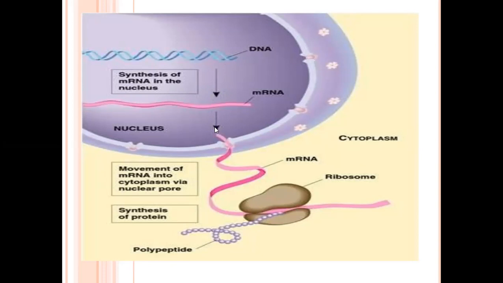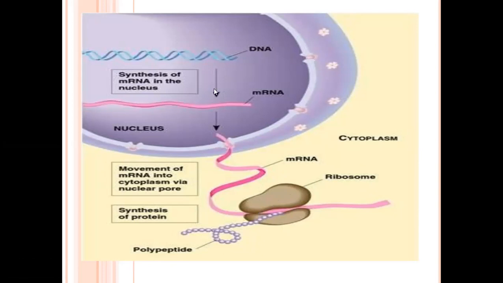The synthesized mRNA enters the cytoplasm, moving via the nuclear pore, and is involved in the synthesis of proteins with the help of tRNA and the ribosomal complex. This process is called the translation mechanism.